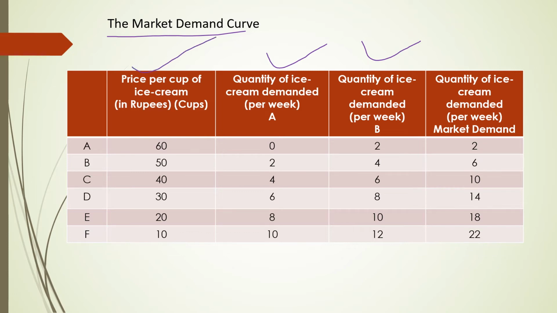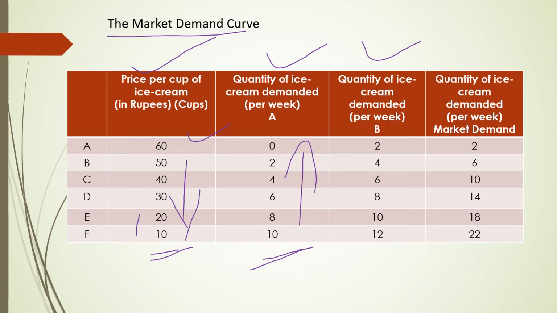We have the price of ice cream at different levels. You can see the price of ice cream was 60 rupees, then 50, 40. So prices keep on decreasing. You can observe prices decreasing. And the demand by a consumer, that is consumer A, increases as price decreases. When price is 10 rupees, the quantity demanded is 10 cups of ice cream.